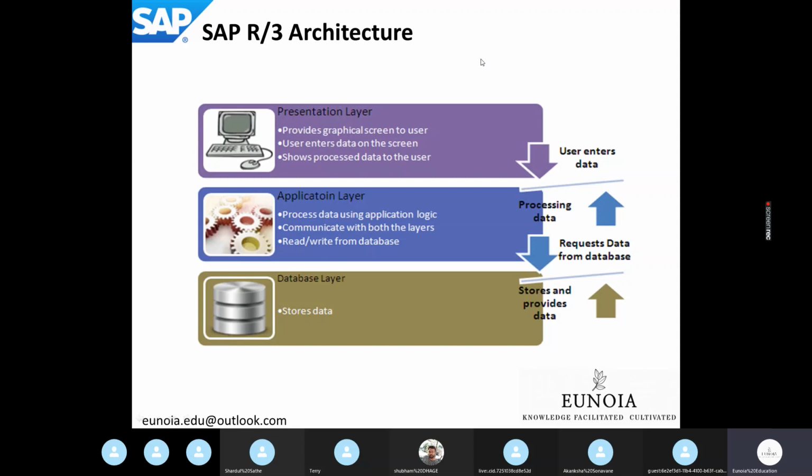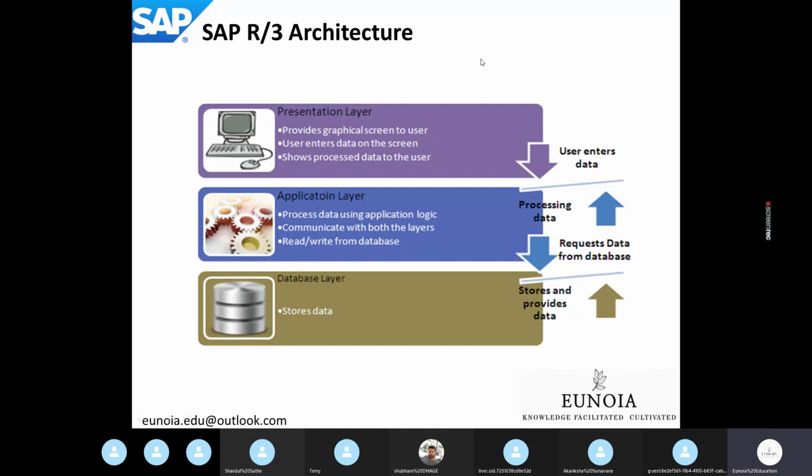The presentation layer is your desktop, or an application via which you can log in to the application layer. You can log into the application layer using software called SAP GUI Logon Pad, or you can log into the application layer using the browser also, in the case of Web Dynpro applications.